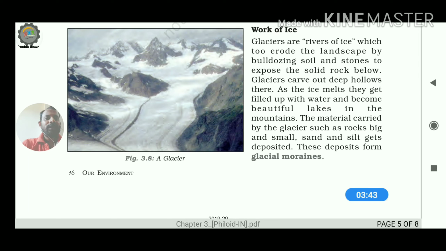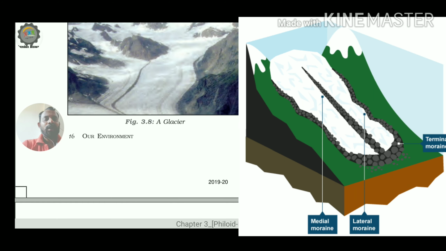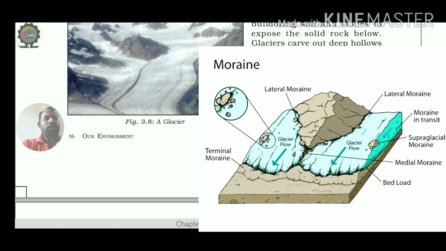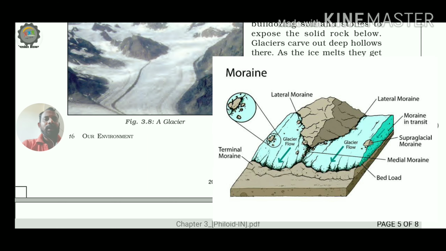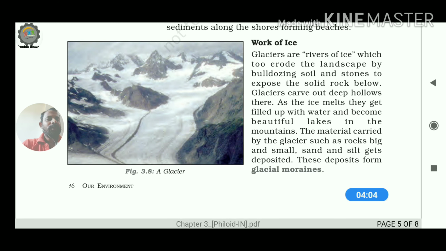And when the glaciers start depositing materials in different parts along their way, that is referred to as glacial moraines. What is the meaning of moraines? They are the materials deposited by the glaciers, and they are referred to as moraines.